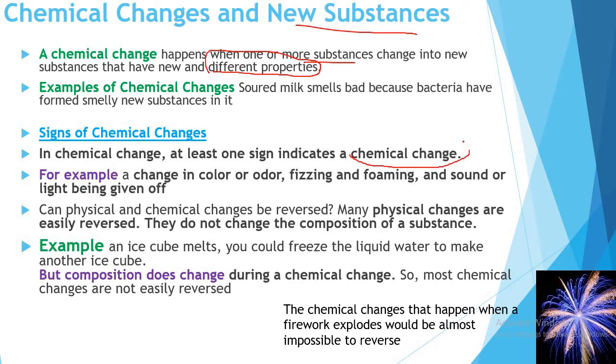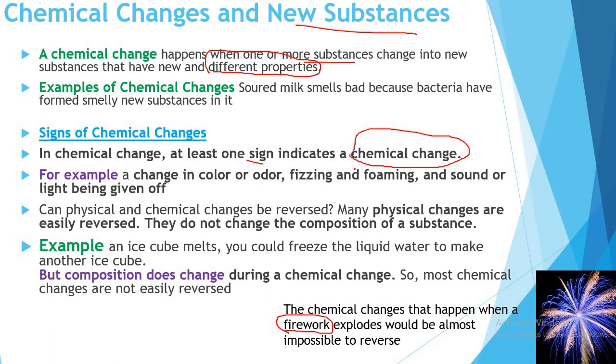We should have at least one sign to indicate a chemical change, like a bad odor or bad smell, a change in color, or sound and light. For example, fireworks form a new substance. The formation of a new substance is indicated by sound and light, like fireworks.